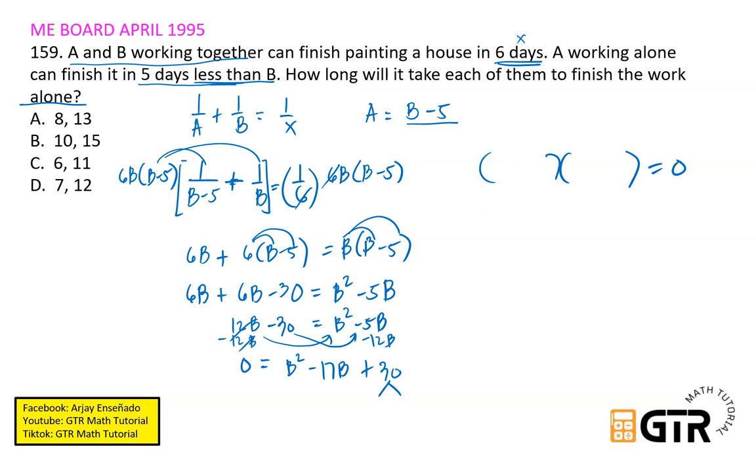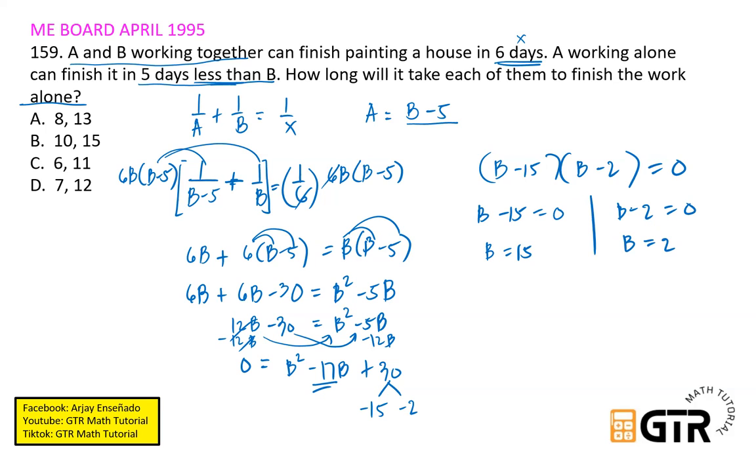So isip tayo ng factors of 30 such that the sum will be negative 17, that is negative 15 and then negative 2. So negative 15 times negative 2, that is positive 30. Pag inadd, negative 15 minus 2 will be negative 17. Therefore, ang factors natin ay B minus 15 and then B minus 2. So solving for B, we equate each to 0, B minus 15 equals 0, and then B minus 2 equals 0. So therefore, dalawang solution natin, B equals 15 and then B equals 2.